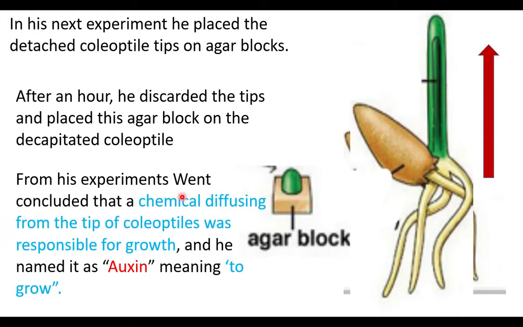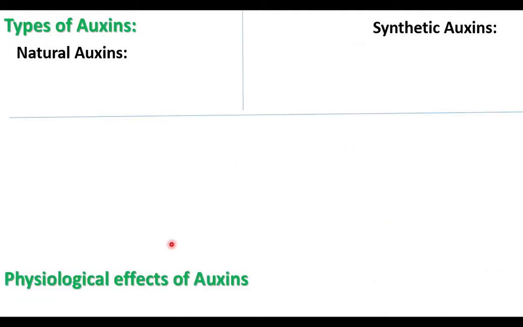From this experiment, he concluded that the chemical diffusing from the tip of the coleoptile was responsible for the growth, and he named this chemical auxin. The meaning of auxin is to grow. There are two kinds of auxins. Natural auxins are chemicals produced by the plant. Synthetic auxins are artificially prepared by man.